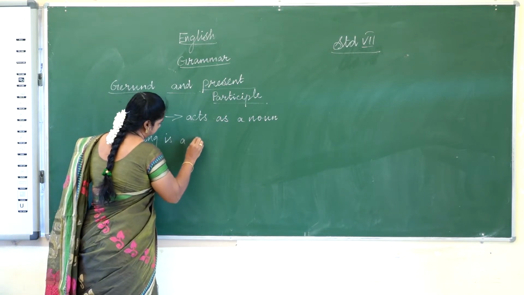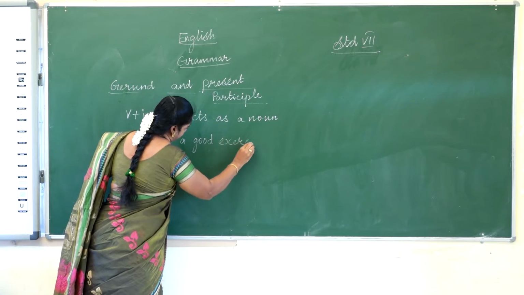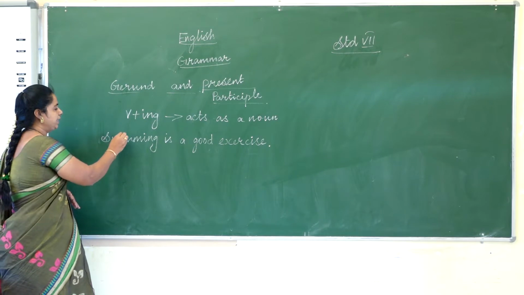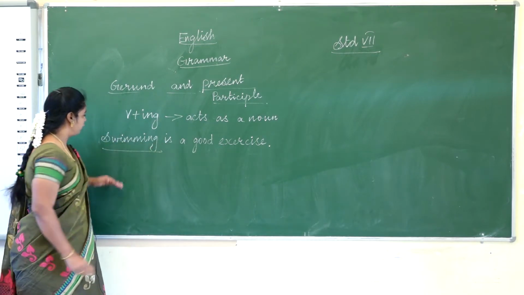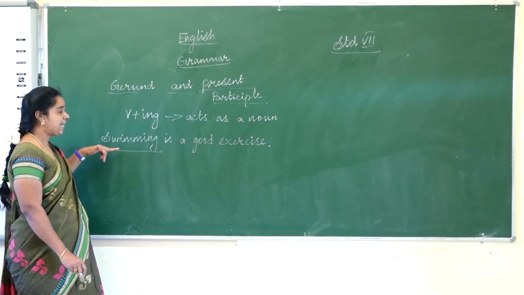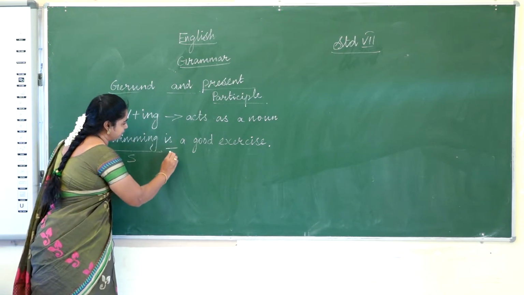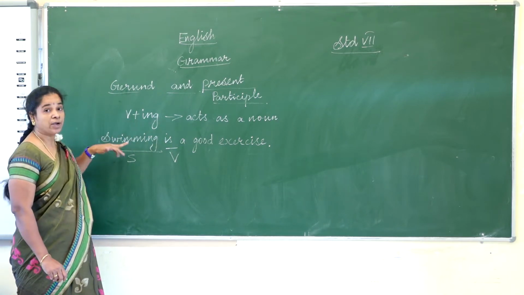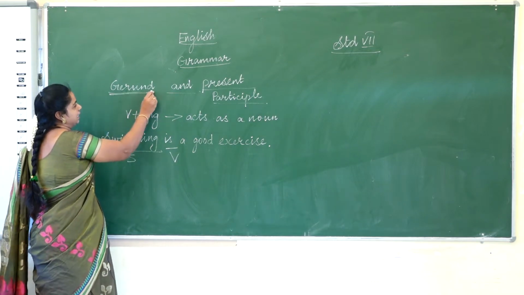Swimming is a good exercise. In this word swimming, we know that it is a verb plus ing form, but it acts as a noun here. This is the subject, this is the verb. So when any verb plus ing form acts as a noun, we can say that it is a gerund.